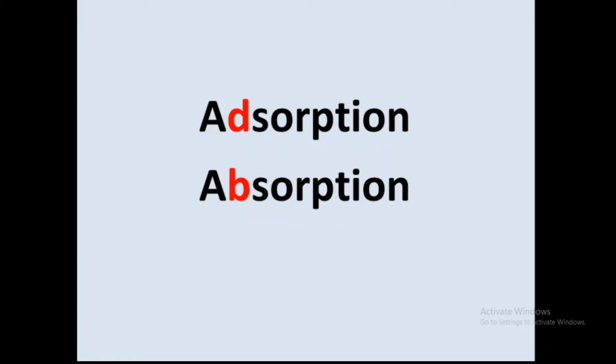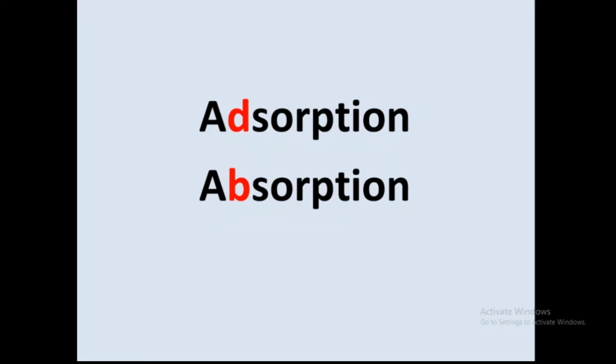So adsorption is basically a process, a phenomenon, that applies when the atoms, ions or molecules of one compound act on the surface of other substances. So here the attachment of atoms, ions or molecules takes place on the surface of another substance.